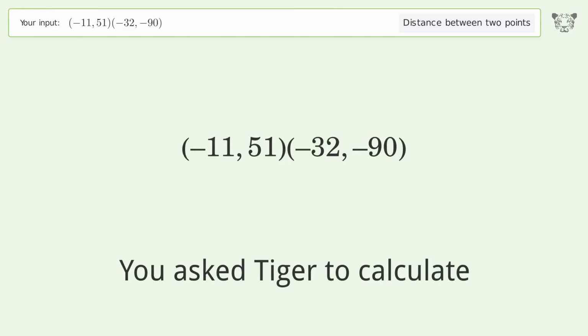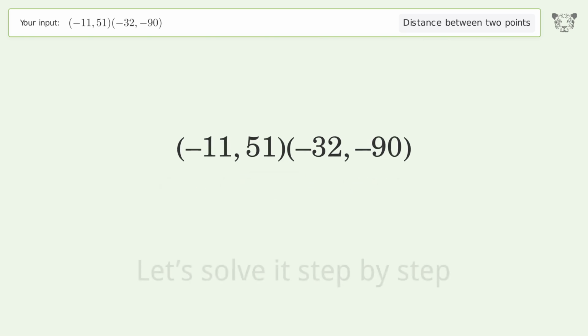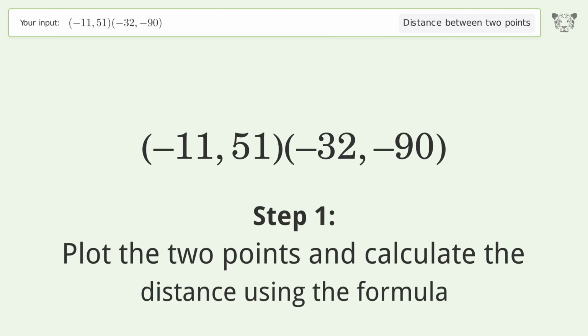You ask Tiger to calculate the distance between 2 points. The distance between the 2 points is the square root of 20,322 or 142.555. Let's solve it step by step. Plot the 2 points and calculate the distance using the formula.